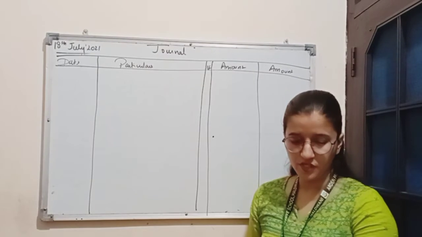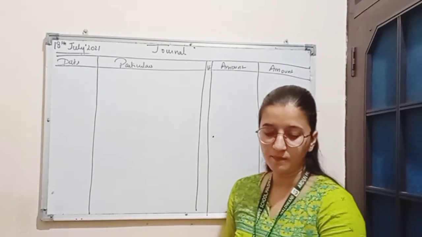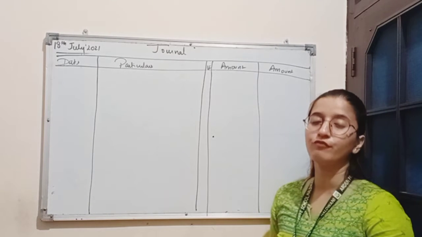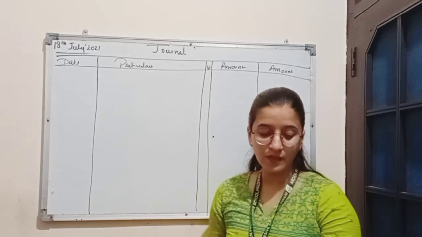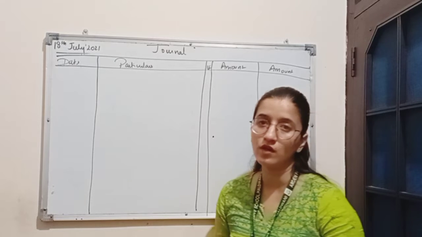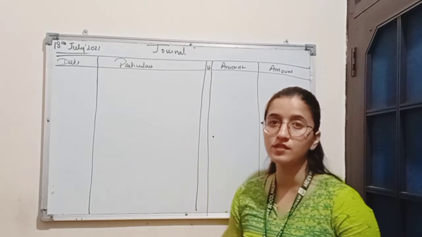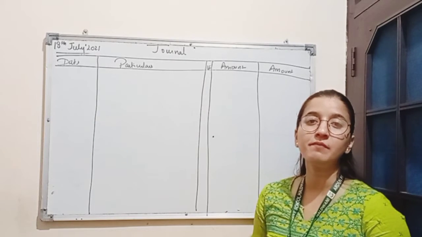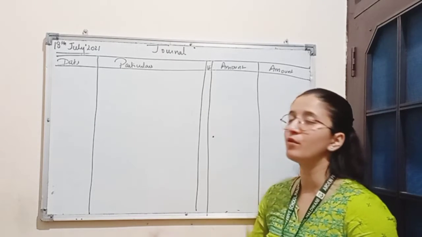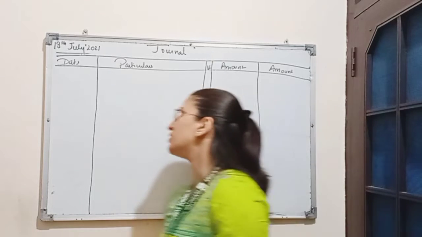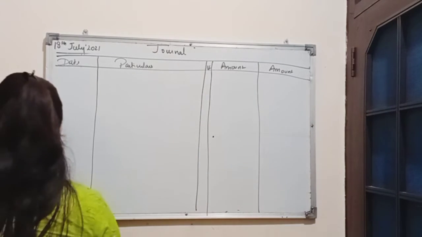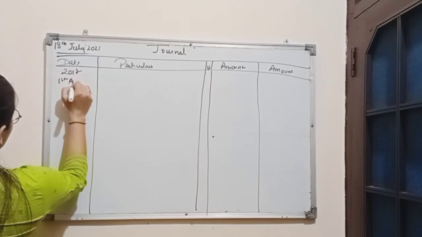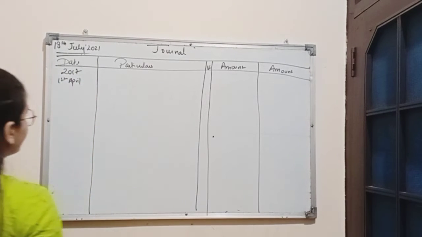Now according to the question, it is given that the balance sheet showed a debit balance of 4,000 in the profit and loss account. So a debit balance in the profit and loss account indicates the loss of business. So this loss will be borne by all the partners in their own profit sharing ratio. So the entry for this adjustment will be, date is 2017, 1st April.